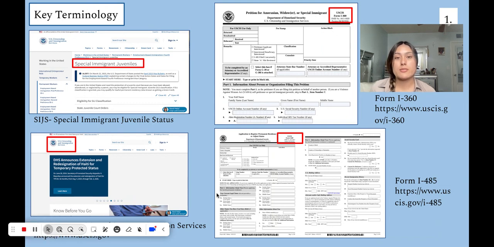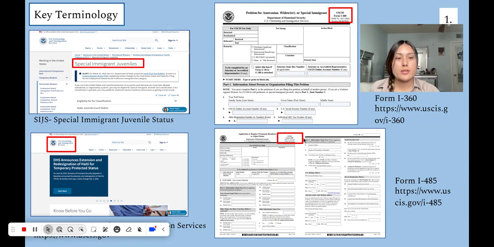Another important key term to mention is USCIS, which stands for U.S. Citizenship and Immigration Services. This is the government agency that is responsible for overseeing and processing immigration and naturalization applications. So this right here is the initial homepage and what it looks like, and anything related to SIJS can be found on this website. So these two go together.